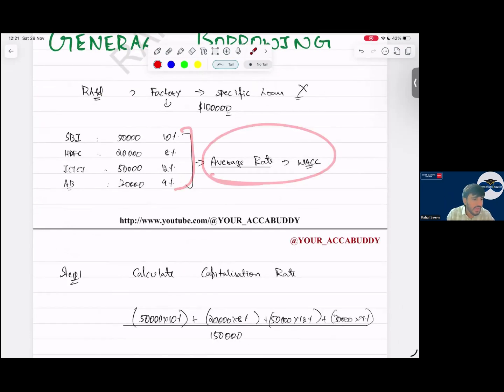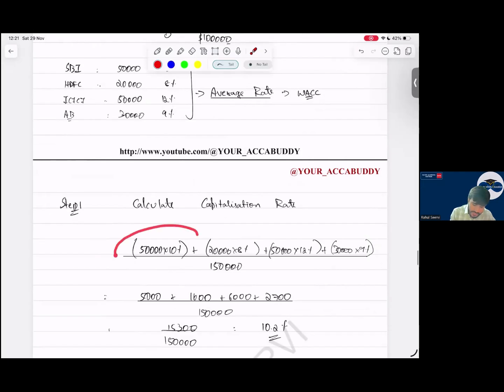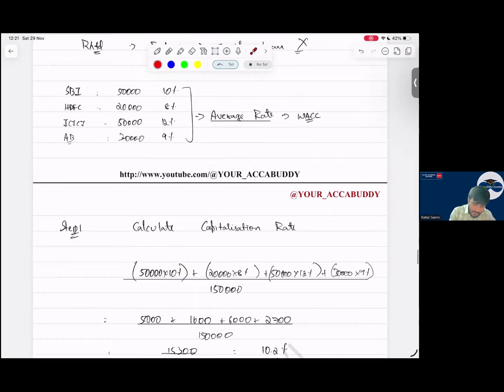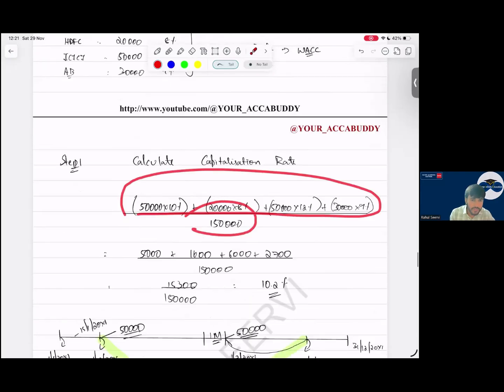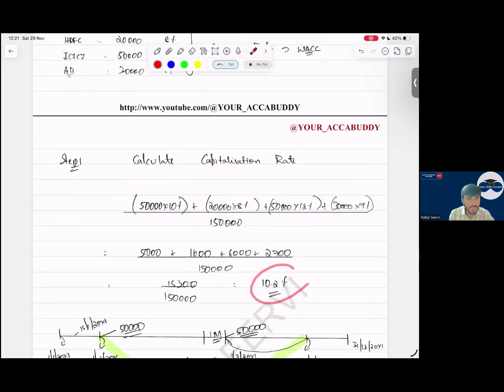What do we calculate? The average rate here. Sir, how do we calculate the average rate? See, 50,000 into 10 percent, 20,000 into 8, 50,000 into 12, and thus we do this calculation, the total interest by the total loan amount. We do this, we get 10.2, sir.